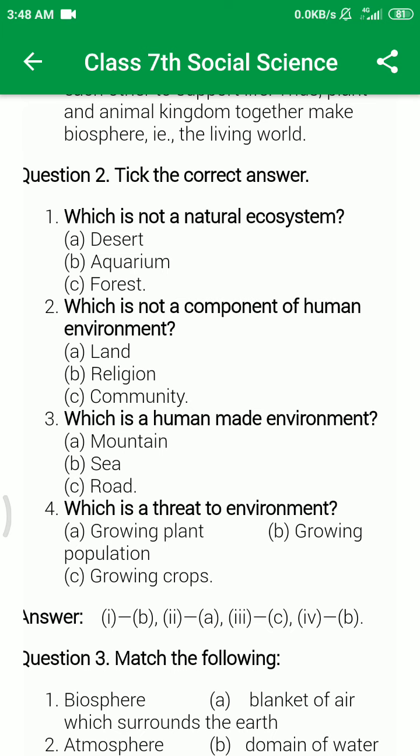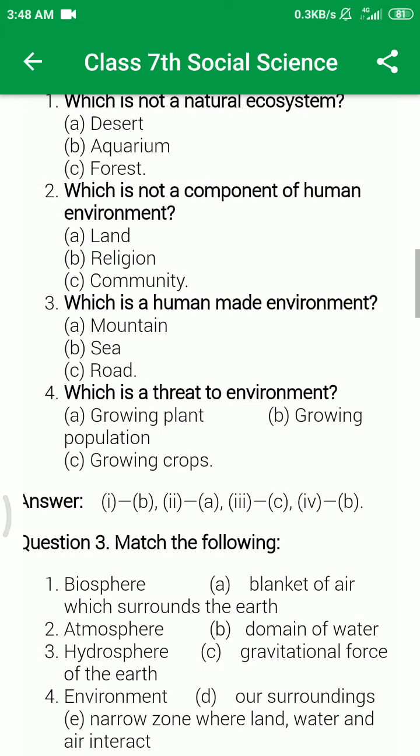Question number 2, which is not a component of human environment? The options are land, religion, community. So the right answer is land. Land is not a component of human environment. It is a natural environment.